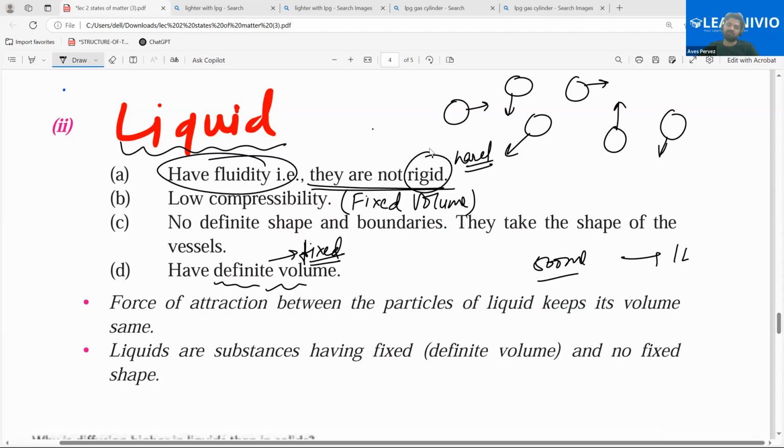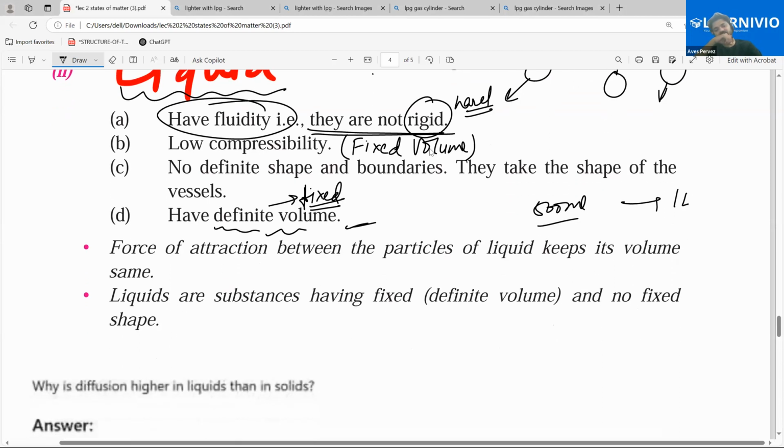Up to here, you have to note it down. Done?